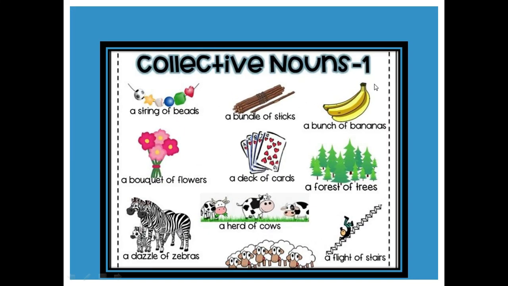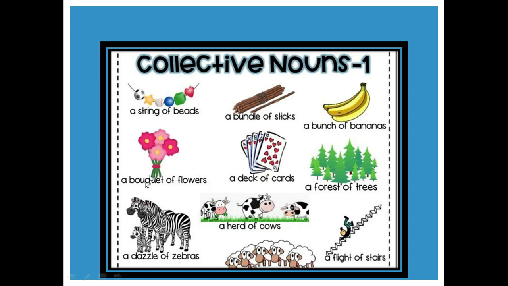There are some more examples, like a string of beads. Here you can see on a string there are multiple beads hanging on it. Then a bundle of sticks, a bunch of bananas, a bouquet of flowers, a deck of cards, a forest of trees, a dozen of zebras, a herd of cows, a flight of stairs, a flock of sheep. Now in all these things you can notice the collective nouns that are used for the